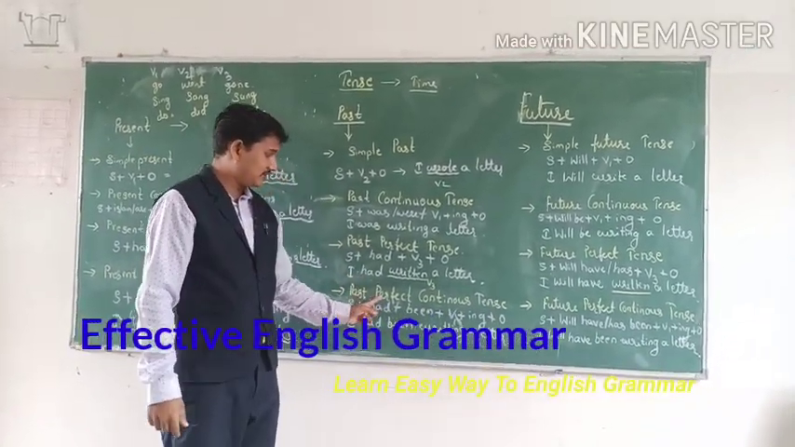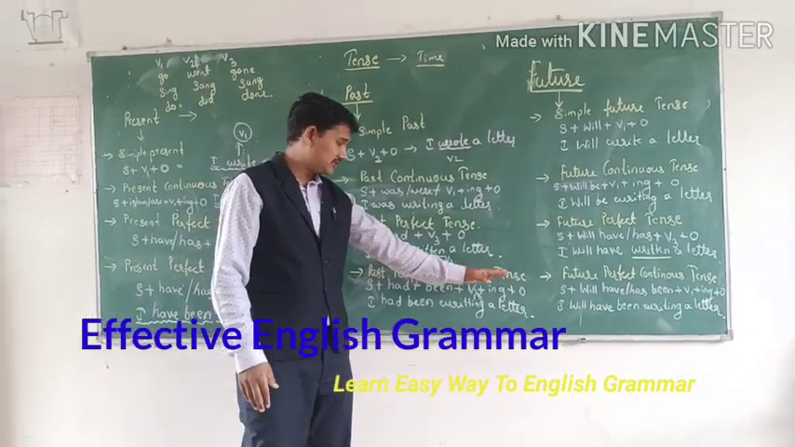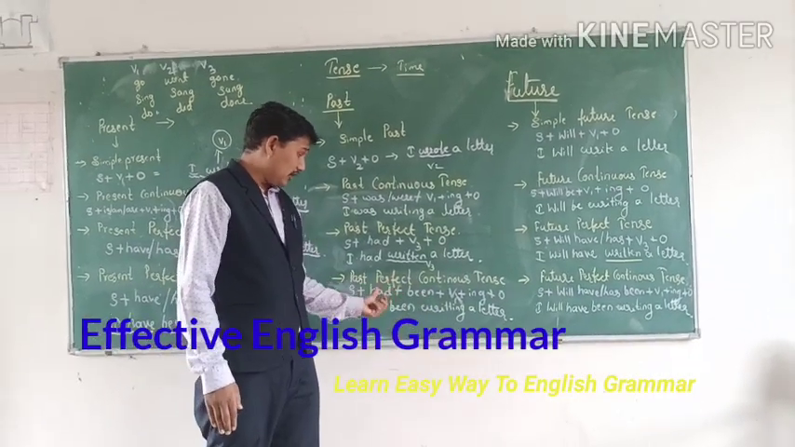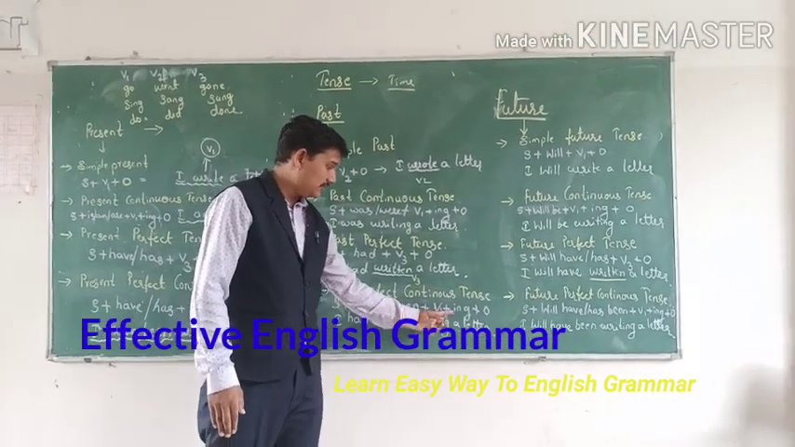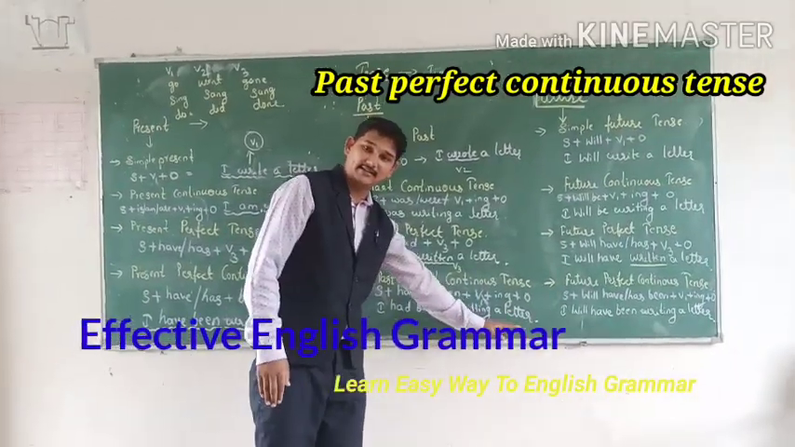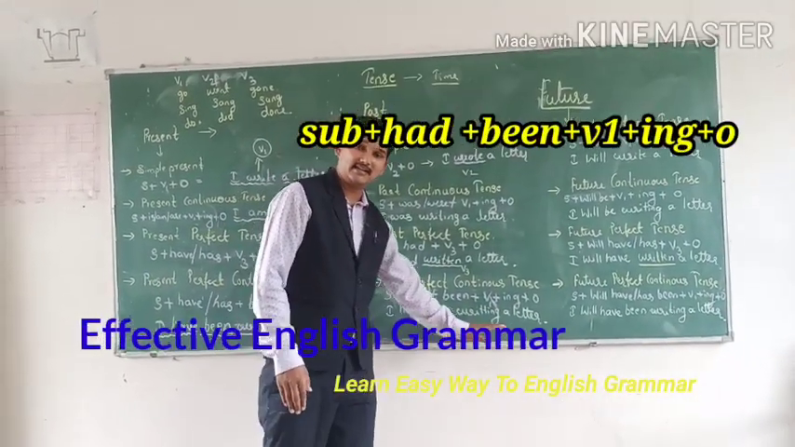So past perfect. Next is the past perfect continuous tense. Here also you should add been along with had, and V1 plus ing plus object. I had been writing a letter.